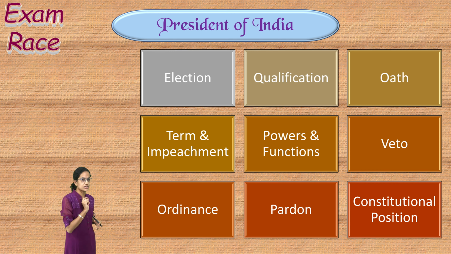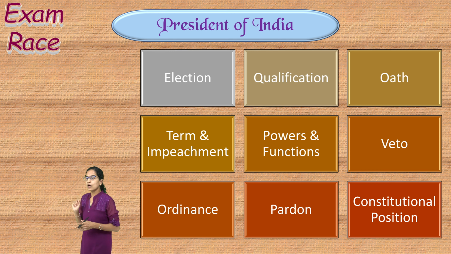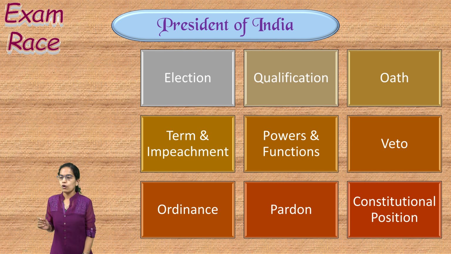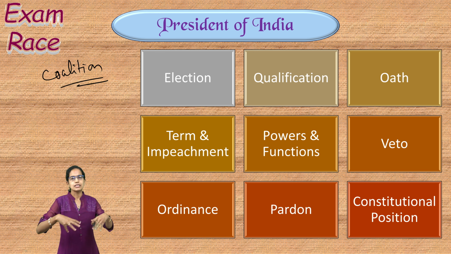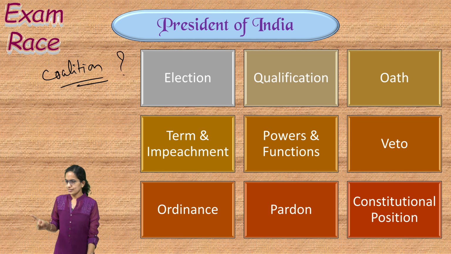What is so special? The President appoints the Prime Minister in India. Now, when I say the President appoints the Prime Minister in India, it's by law the leader of the majority party. In case no party is in majority, there is a coalition government. Coalition government means no single party could win and multiple parties came together to form the government. So, who would be the leader in that case? Who would be the Prime Minister?